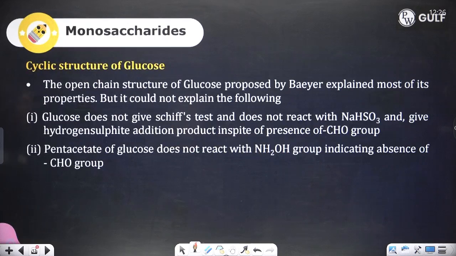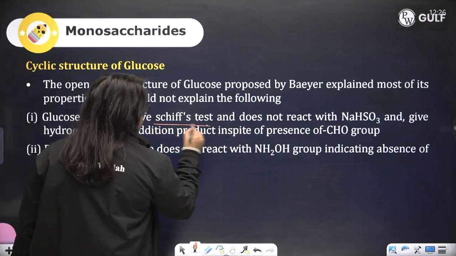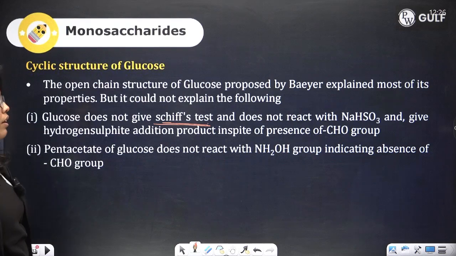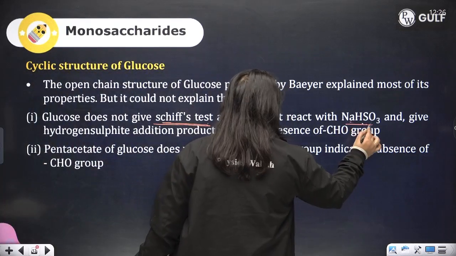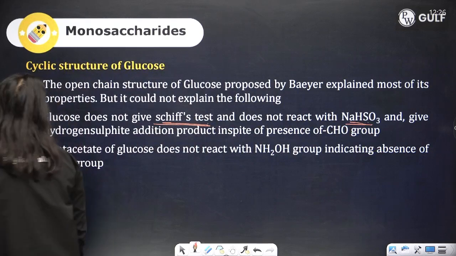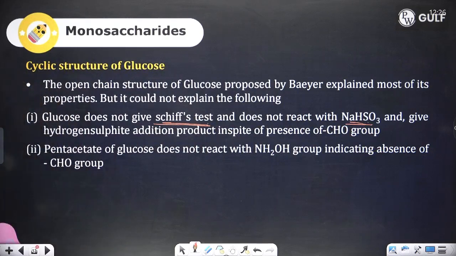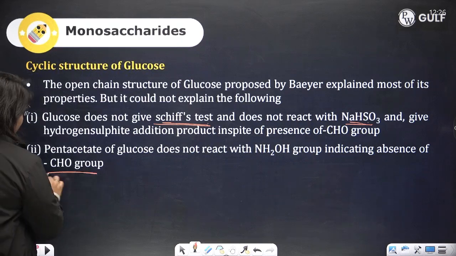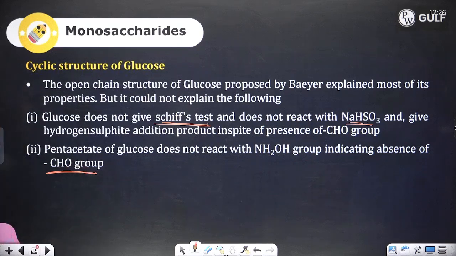Alright. Now, the cyclic structure of glucose. Why do we need to follow the cyclic structure of glucose, beta? The chain structure of glucose proposed by Baeyer explained most of the properties, but it could not explain the fact that it does not give Schiff's test with Schiff's reagent, and it also does not react with NaHSO3. These two reactions are what an aldehyde group is supposed to undergo, but it is unable to because it is undergoing acetal formation. Also, the pentacetate of glucose does not react with hydroxylamine NH2OH, indicating absence of the CHO group. That is why the cyclic structure was proposed.